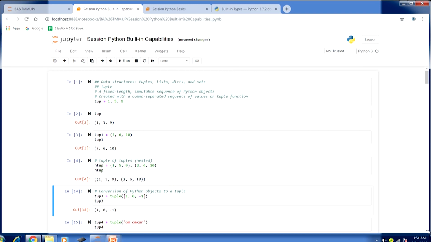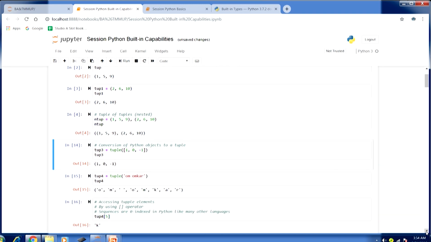Now, conversion of other Python objects to tuples. Just like we talked about the basic types, the float, int and bool types, we had those functions to convert any other type to that particular type. Here also we have the tuple function. In this example, I am passing a list.